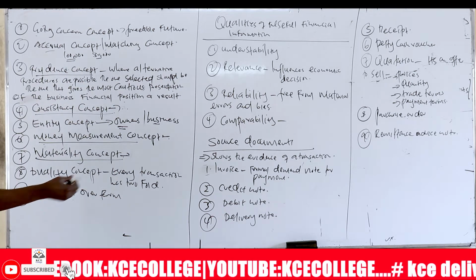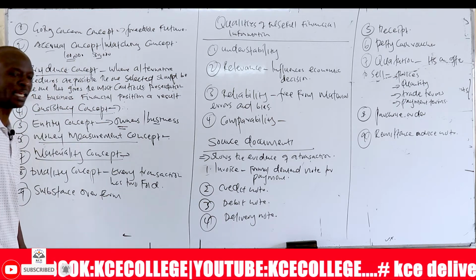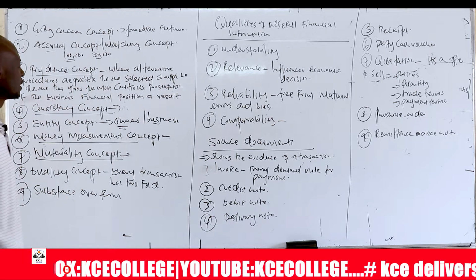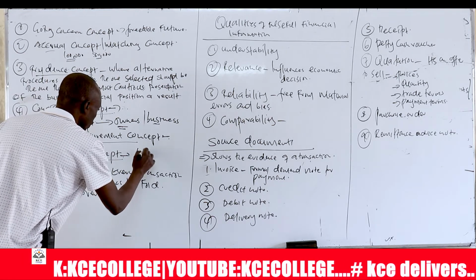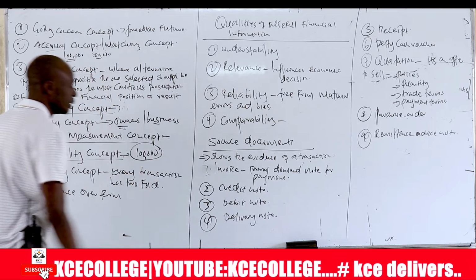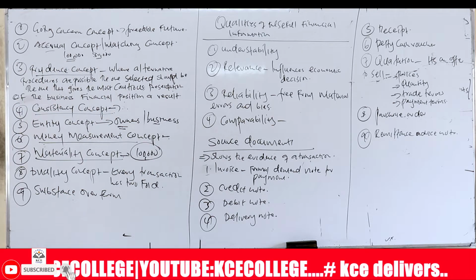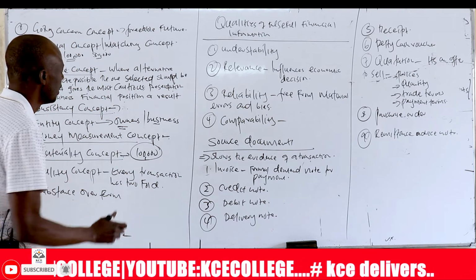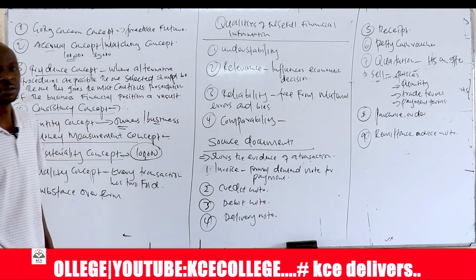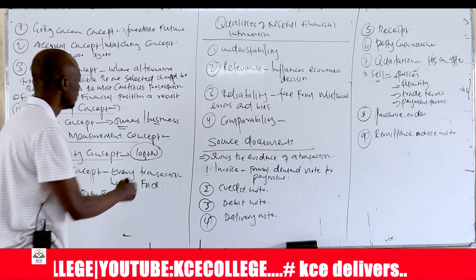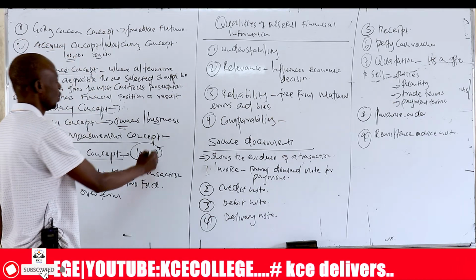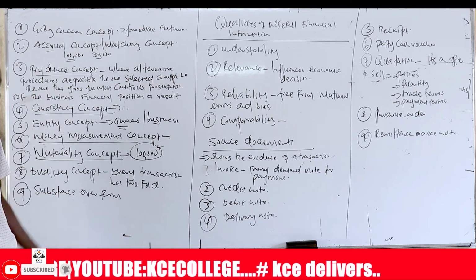For example, if an organization is dealing with billions of money, and it happens that we cannot locate only 100,000. The organization is handling billions. It reports in terms of billions. And then 100,000 is the one that cannot be located. So this one is immaterial. You do not waste time on the 100,000 because it's immaterial.